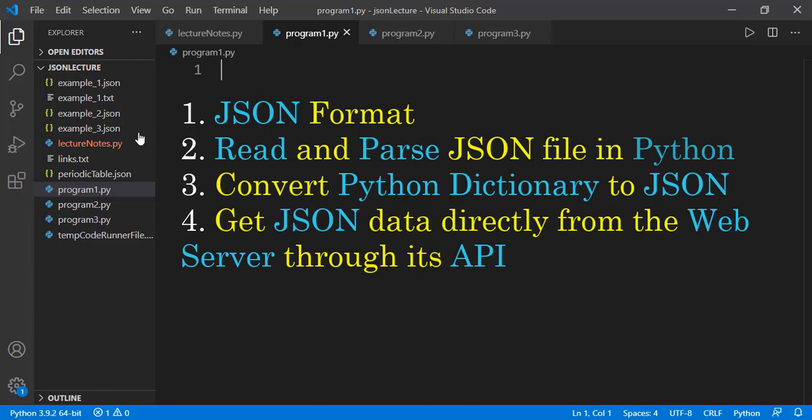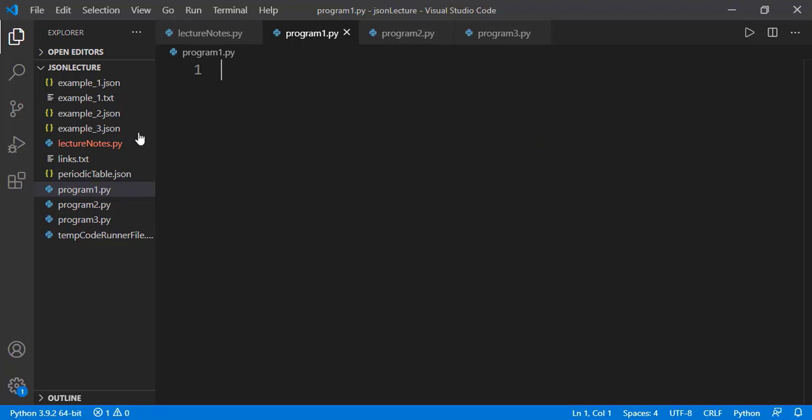Then finally we will see how we can get the JSON data from some web server through its API directly into our program without downloading that JSON file into our system. Our Python program will directly communicate with the web server and will bring the JSON data directly into the program. You can see the timestamps of different things we will be doing in the description. So let's start the lesson.